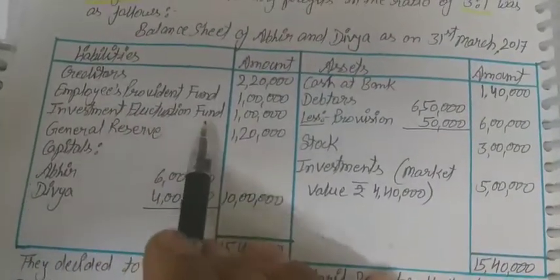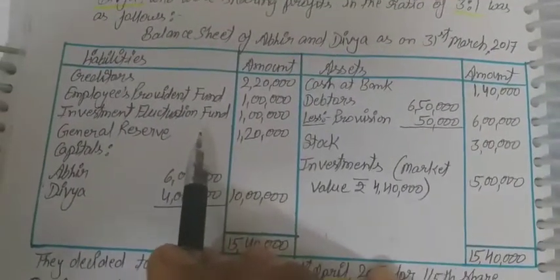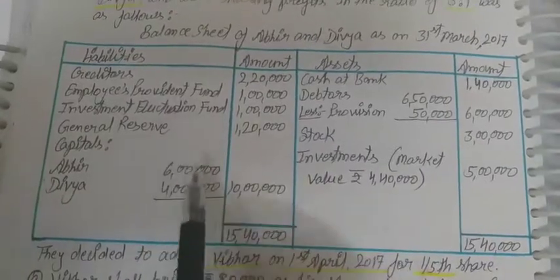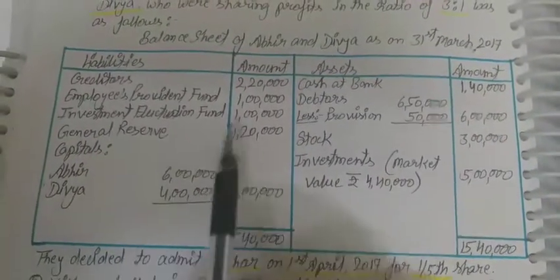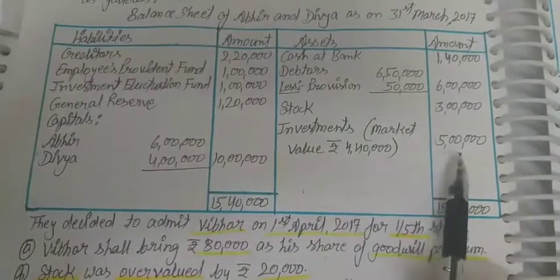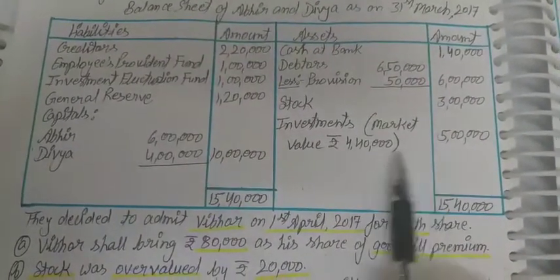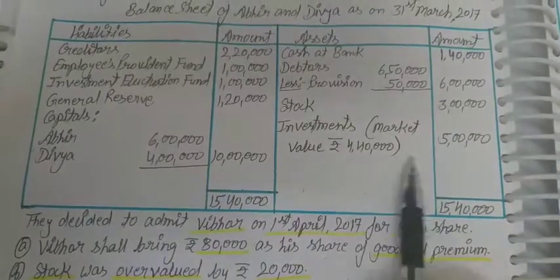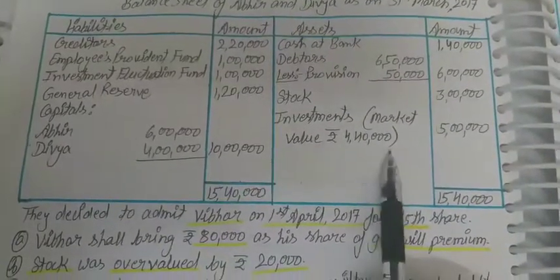Investment fluctuation fund is distributed among the partners in their old profit sharing ratio, to the old partners only. But here the value of investment has changed, meaning decreased.